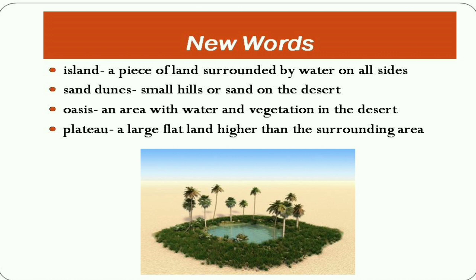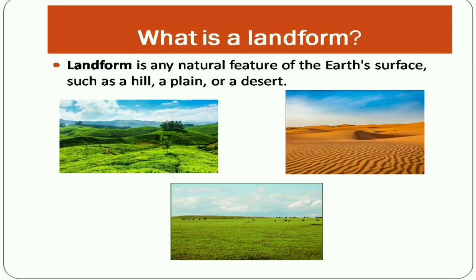Before going to the lesson, let us come to know the meaning of certain new words. The first new word is island. Island is a piece of land surrounded by water on all sides, as shown in the picture. Sand dunes. Sand dunes are small hills of sand on the desert. Sand dunes change their shape because of blowing winds in the desert. Oasis. Oasis is a natural water body found in the desert. Plateau. Plateau is also a landform. It is a large flat land higher than the surrounding area.